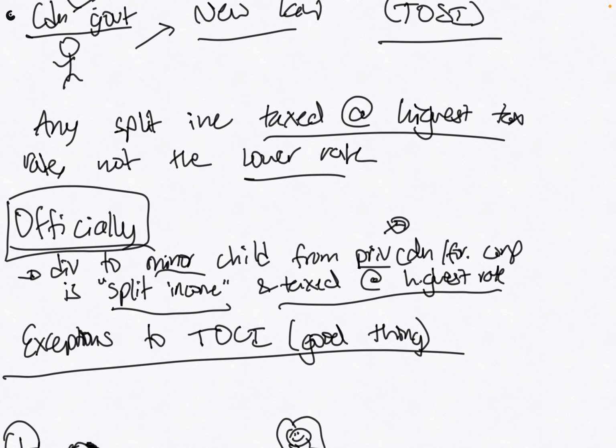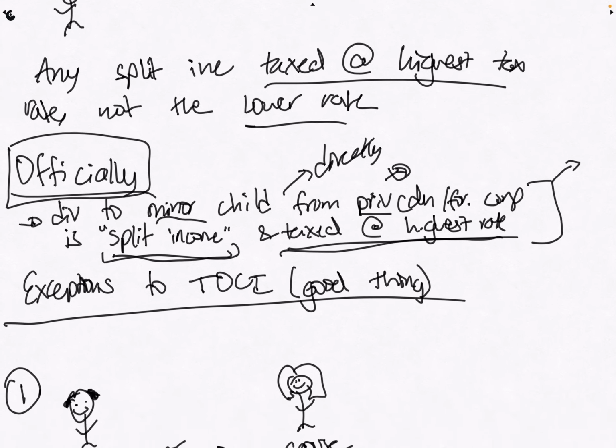One question: doesn't a minor child mean that the parent gets it? Dividends received by minor children directly or through a trust from a private Canadian or foreign corporation are referred to as split income, blah, blah, blah, unless they are not subject to attribution rules described in the above paragraph. What does this mean? What is attribution? Okay, I think this basically means that if it's not sold or gifted to you from your parent, and I am the one who decided to buy the bond, or it's from a trust in my name, then it would be my income, but it would be taxed at the highest income rate.